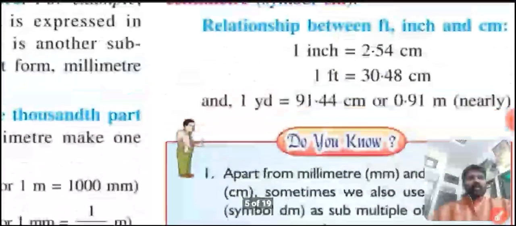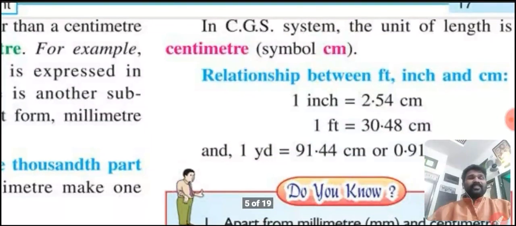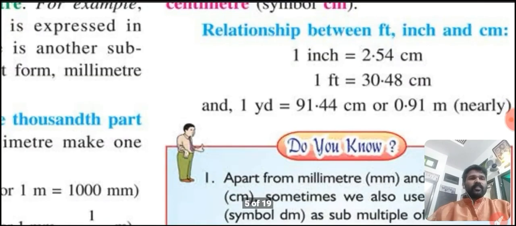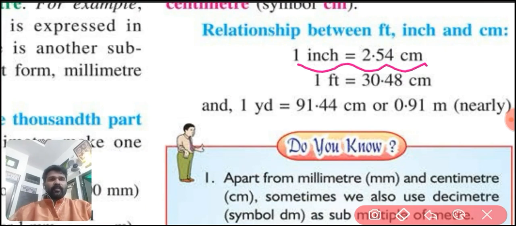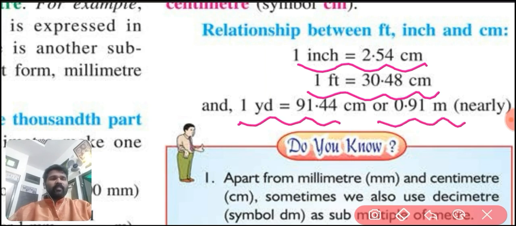Now we are going to discuss in CGS system the unit of length, that is centimeter, symbol cm. Relationship between foot, inch and centimeter: please mark it, 1 inch is equal to 2.54 centimeter. 1 foot is equal to 30.48 centimeter. 1 yard is equal to 91.44 centimeter or 0.91 meter nearly.